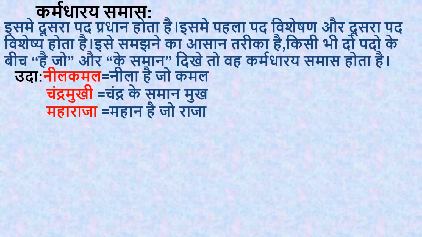Okay, so here Chandra, moon, is the adjective, visheshan, and mukh, face, is the one about whom we are talking. What is like the moon? Face is like the moon. Here "ke saman" is given. So if you see words like "jo" or "ke saman", that will be कर्मधारय समास. Maharaja: mahan hai jo raja. Mahan is the visheshan and Raja is the one about whom we are talking. Who is Mahan? Raja is Mahan. Who is great? Raja is great. Like that, it is easily identified.